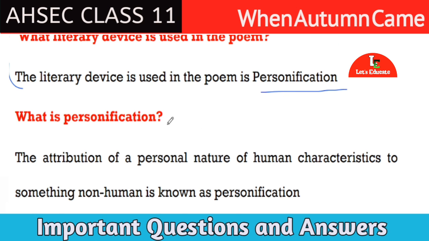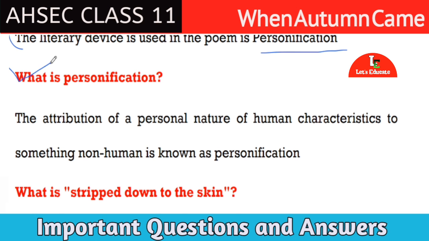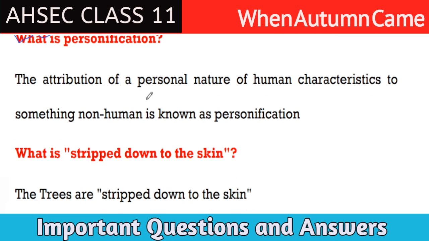Next question. What is personification? You have to define what is personification. Answer is the attribution of a personal nature or human characteristics to something non-human is known as personification. That means something which is not a human being, but if we characterize it as a human, that is called personification. Suppose the poet is personifying here the trees, the leaves, these are all not human, but the poet has personified them as human beings, right?